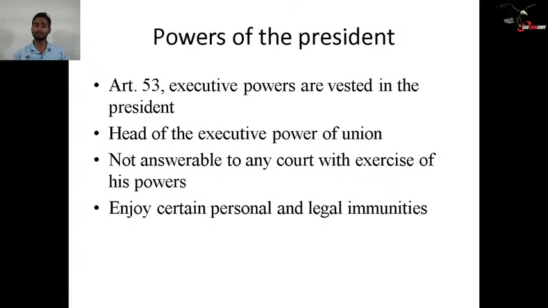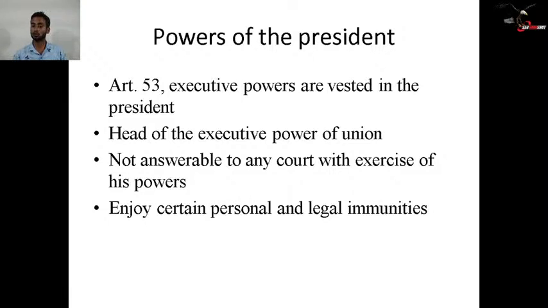Then comes the powers of the president. We will now discuss the powers of the president. Article 53: executive powers are vested in the president, but the real executive power is enjoyed by the council of ministers, the cabinet of ministers headed by the prime minister of India. So the president of India is just the constitutional head, nominal head, we can say the titular head of this executive power.